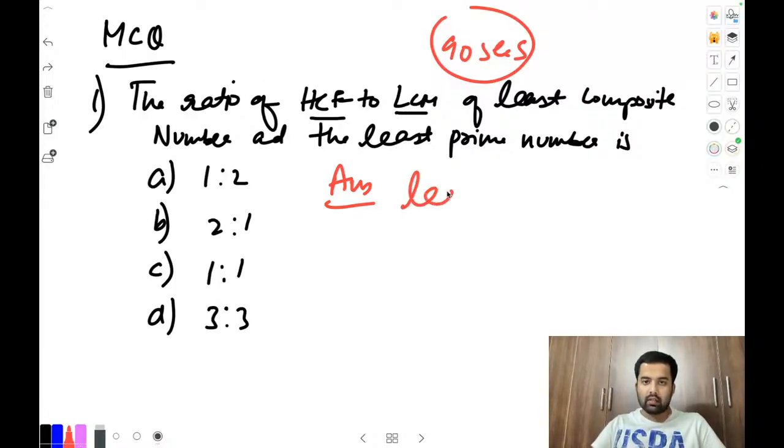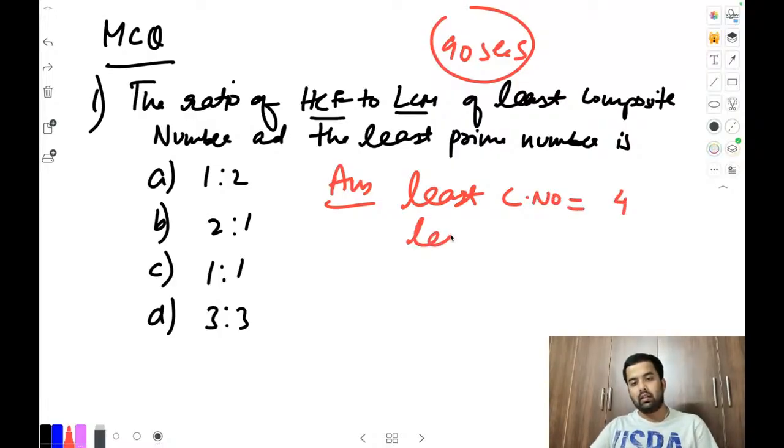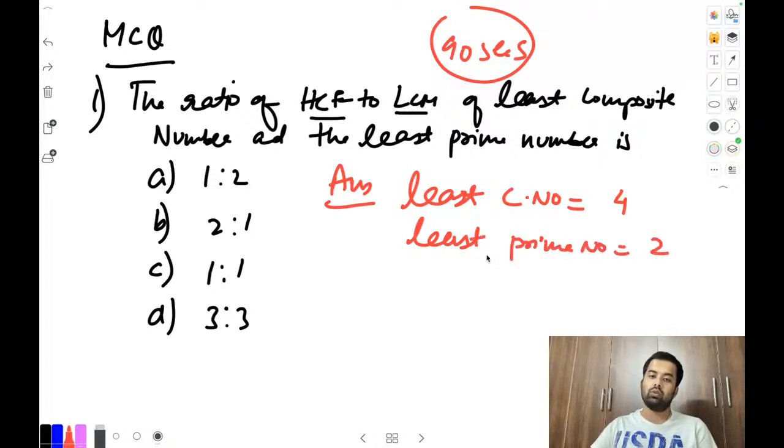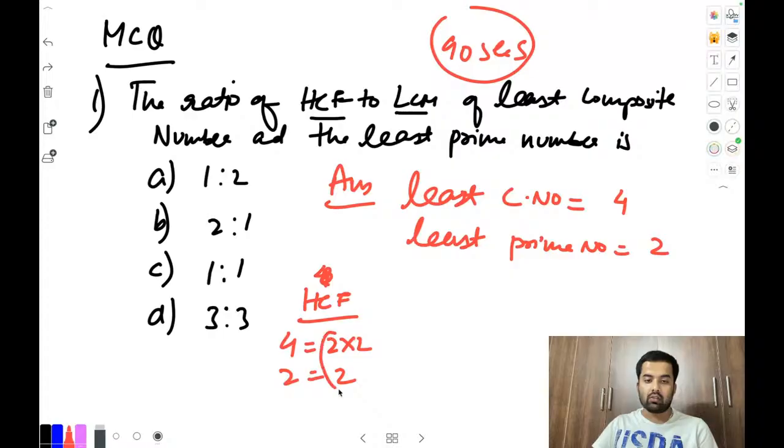Here the least composite number will be 4 and the least prime number, as per the discussion we know this, is 2. Okay, HCF will be what? Let me figure out the HCF first. For 4 what can we write? 2 into 2, and 2 is only 2. So a pair of 2 is there, so the answer is 2 here.